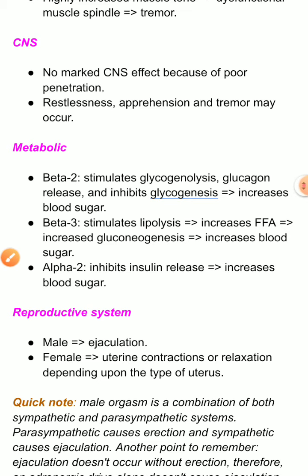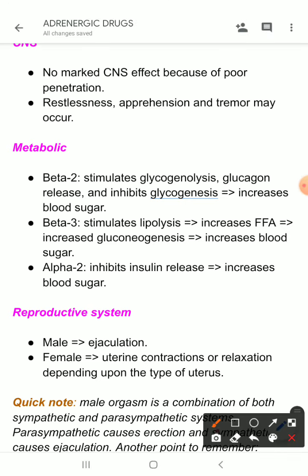Now let's come to their metabolic effect. If you think about it in a logical way, during stress, when we are fighting or running, our blood glucose level should be high so that we can get quick energy.